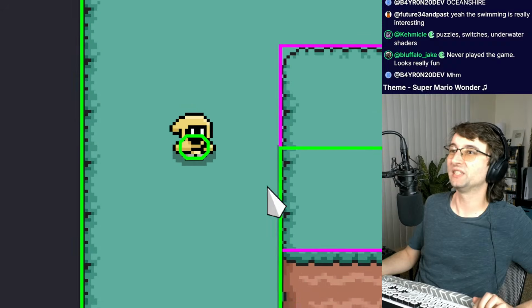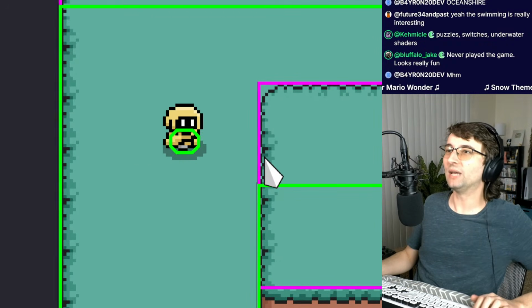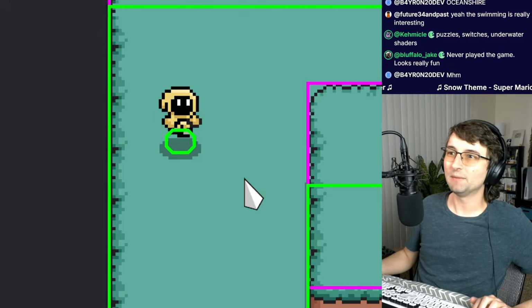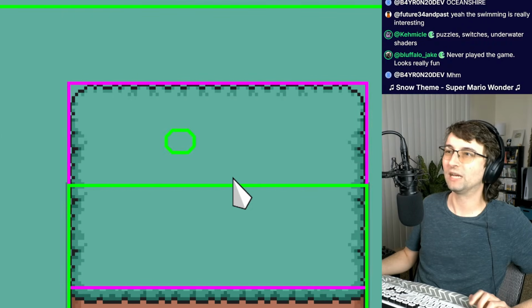The swimming is really interesting. I want to do swimming. I think that would be really awesome to do, because I think I really could do that. It would just be like, set the gravity to be really low, and then make it so that you can jump while you're in the air. I think that would be awesome. I totally should do that.